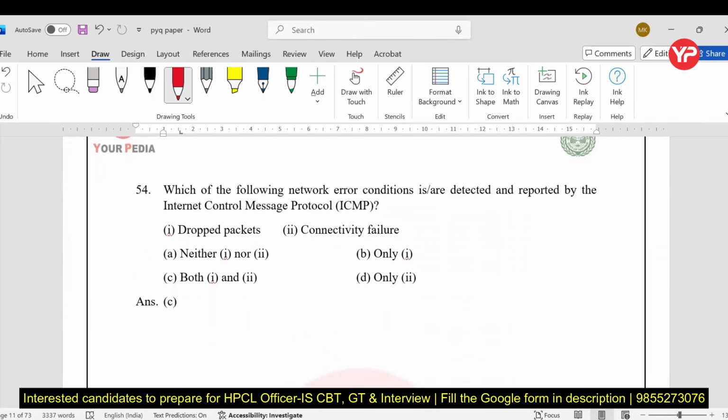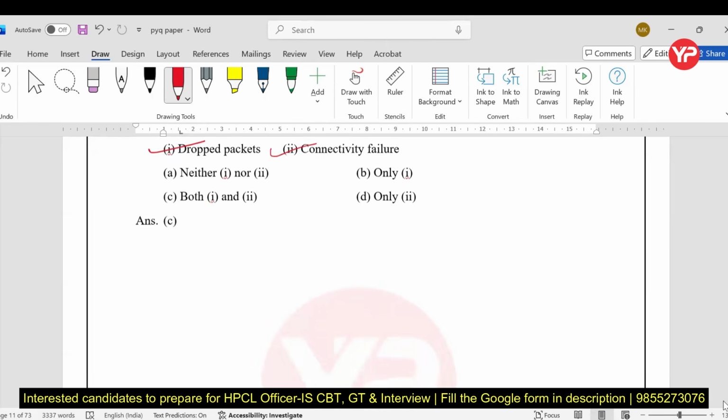Which of the following network error conditions is or are detected and reported by ICMP, Internet Control Message Protocol? The answer is both, that is dropped packet as well as connectivity failure. In these two situations, ICMP sends the message.